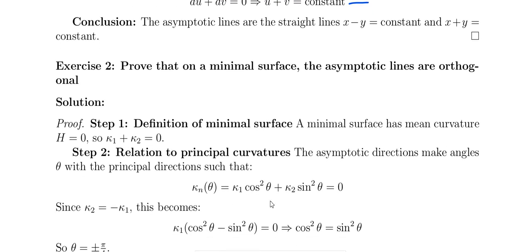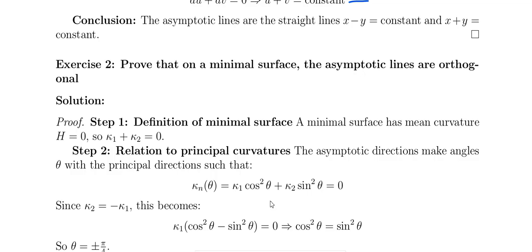So on the minimal surface, prove that on a minimal surface the asymptotic lines are orthogonal. Okay, with the result on ஆபோச்சுங்க. So what is the minimal surface? Minimal surface has mean curvature H equal to 0. H equal to 0, the kappa 1 plus kappa 2 equal to 0. So principal curvature asymptotic direction makes an angle theta with the principal direction. So this is the kappa n, that normal curvature equal to kappa 1 cos square theta plus kappa 2 sin square theta. So kappa 2 equal to minus kappa 1.